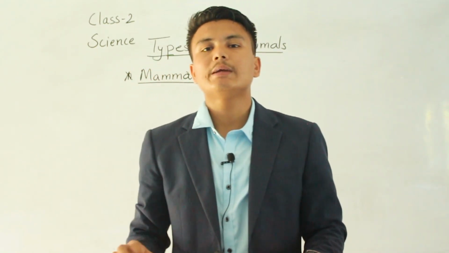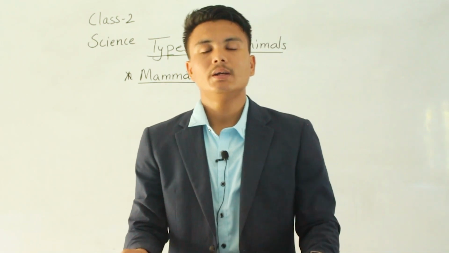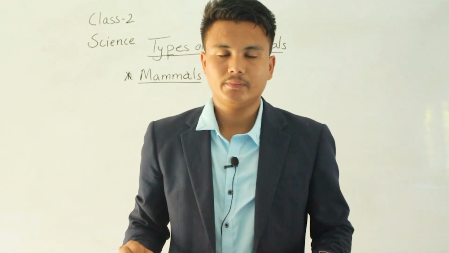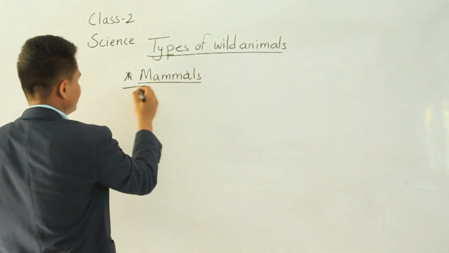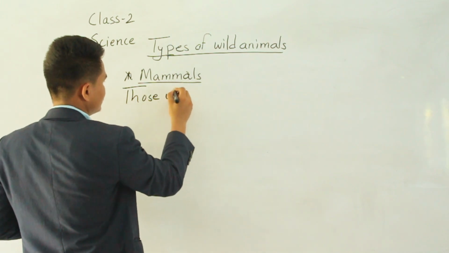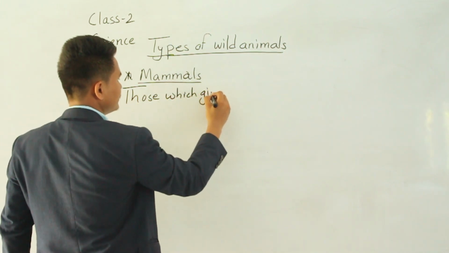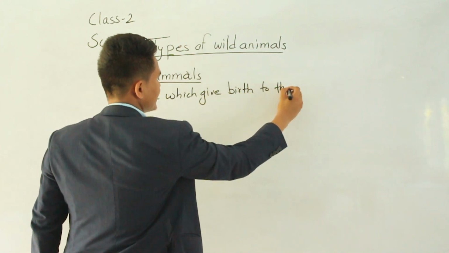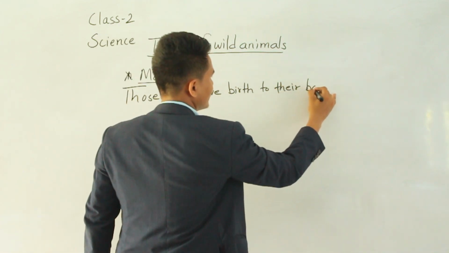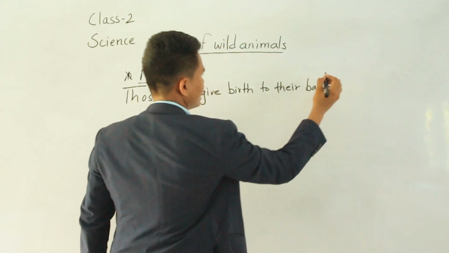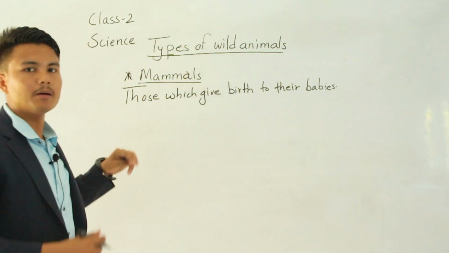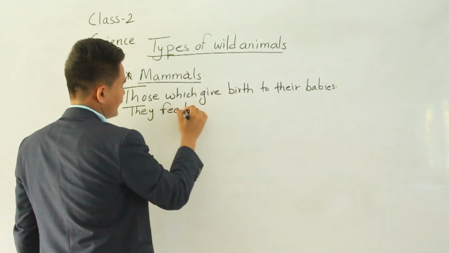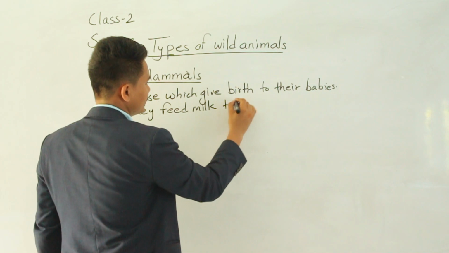Those animals who give direct birth to their babies, and they feed milk to their babies, these kinds of animals are called mammals.